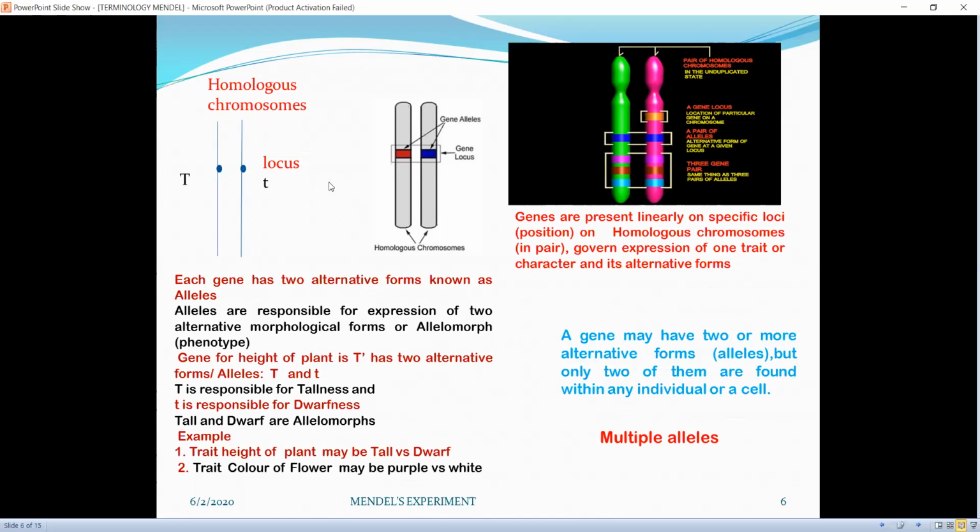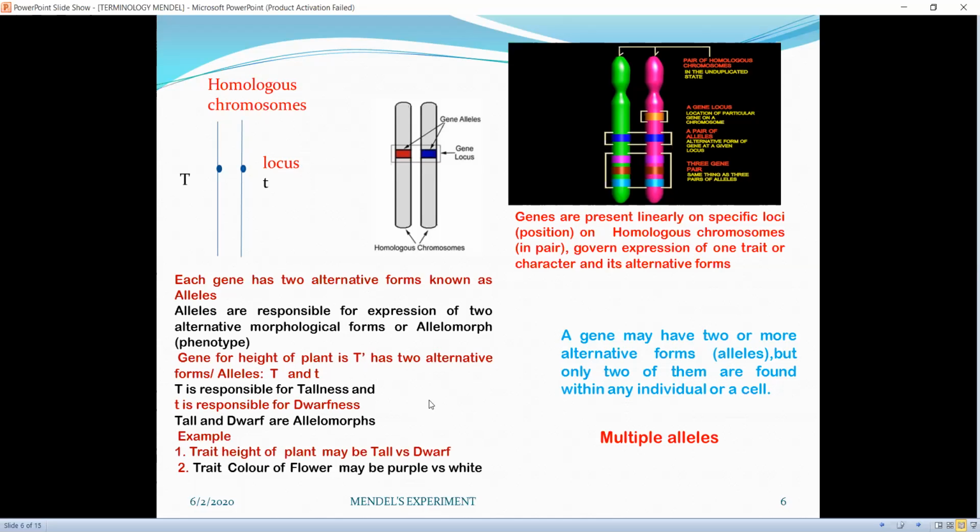For example, the gene for character height can be symbolized as T, and its two alternative forms or alleles as capital T and small t. Capital T is responsible for alternative form which is known as tallness, and small t is responsible for dwarfness.